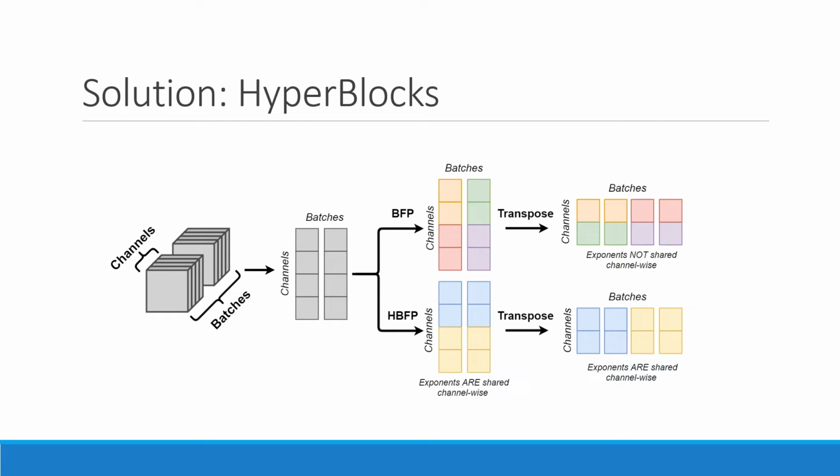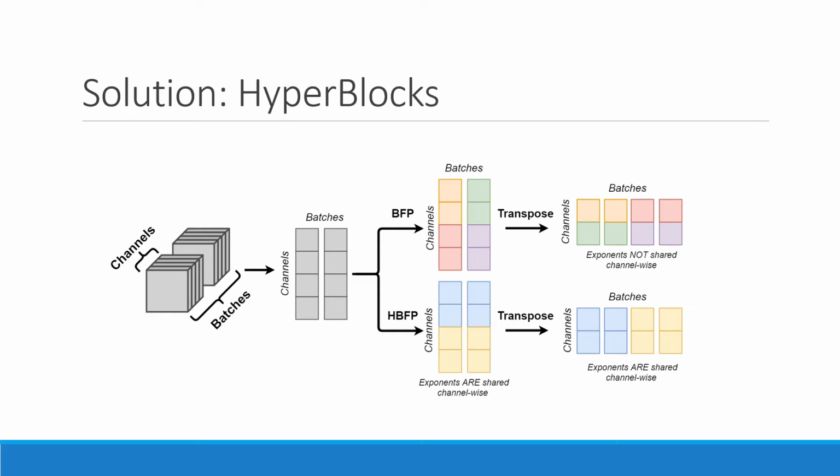We propose a solution to this problem by using hyperblocks. The idea is that instead of sharing an exponent across channels only, we can share exponents across both dimensions, channels and batches. Once we share across both dimensions, they become invariant to transposition. As can be seen in the picture, during the forward pass using BFP, the numbers in the channels are aligned, but as soon as the tensor is transposed, this is no longer valid.